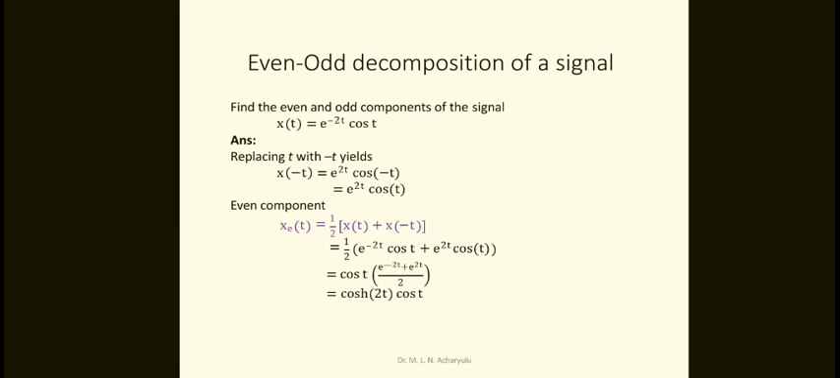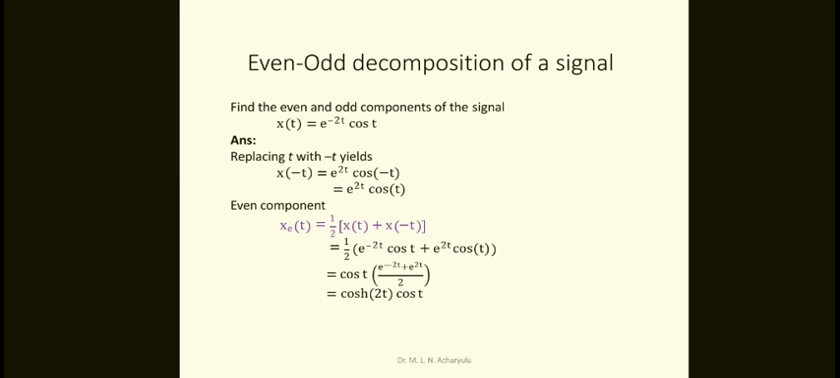So now even and odd decomposition of a signal, let us take a simple example. Find the even and odd components of the signal. What was given here is x of t equal to e power minus 2t into cos t. Again you have to replace t by minus t. So therefore x of minus t equivalent to e power 2t into cos of minus t. Again you know that cos of minus t is nothing but cos t, because cos of minus theta equal to cos theta. So therefore x of minus t equal to e power 2t into cos t.